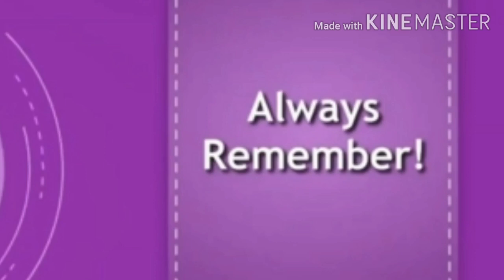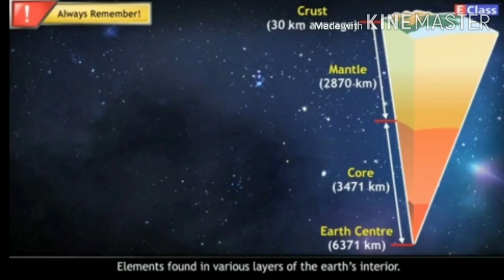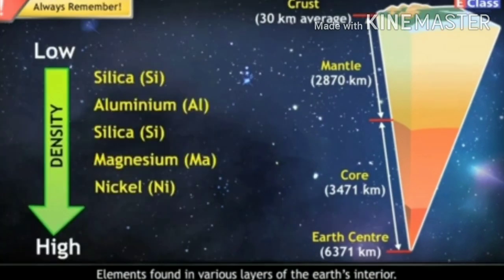Always remember, elements found in various layers of the Earth's interior. Low to high density: silica, Si, aluminium, Al, silica, Si, magnesium, Mg, nickel, Ni.